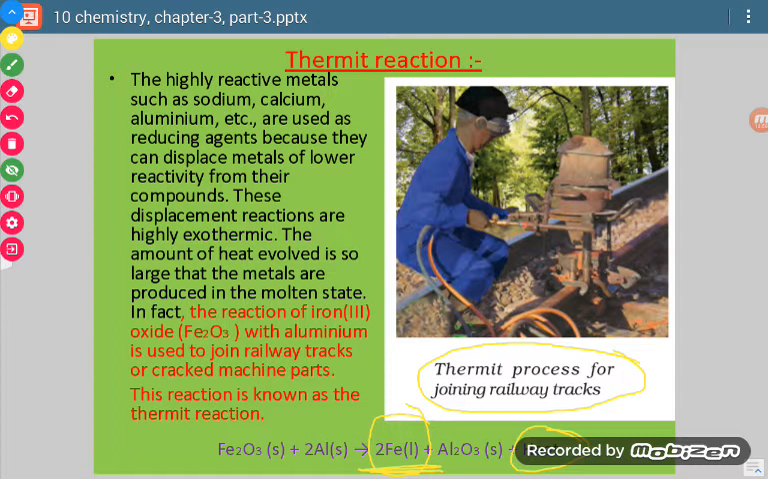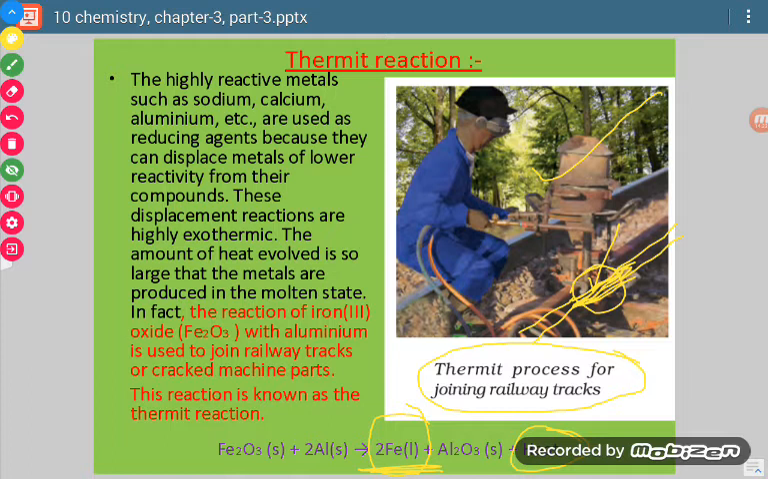Okay, so what we do, see in this picture you can see here some line is there and that line is broken. Now we want to join it. This portion is to be joined. So what we are going to do, we will perform thermit reaction over here which will produce too much energy and that energy will bring this iron into molten form, and when it comes in molten form then it will join with each other. Once it solidifies then it will be a proper joint.